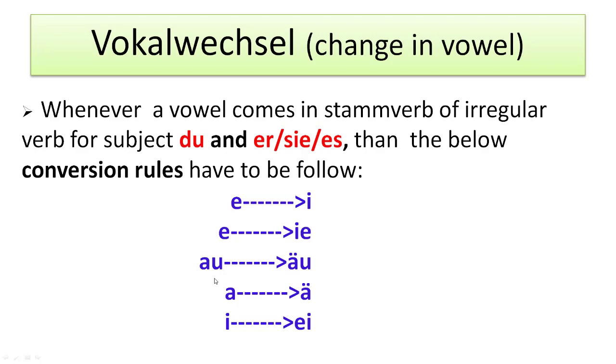In some cases au becomes äu. In some verbs a becomes ä. In some cases i becomes ei. So this is a rule and there is no other way to memorize it, but you just have to remember the verbs where the verb stem is changing.